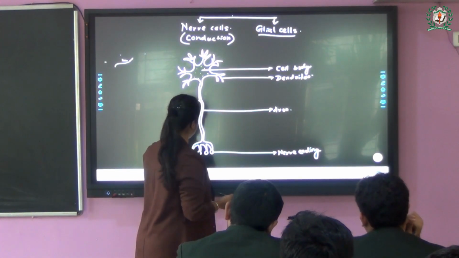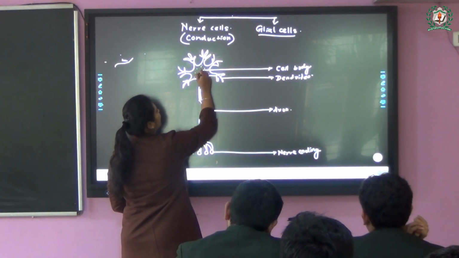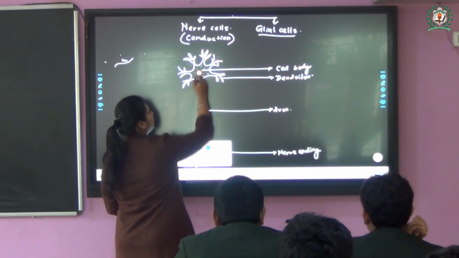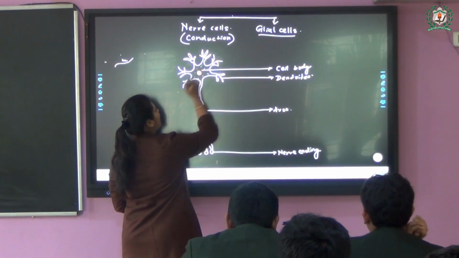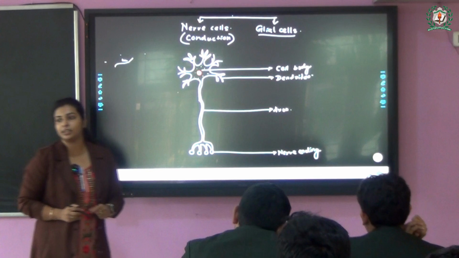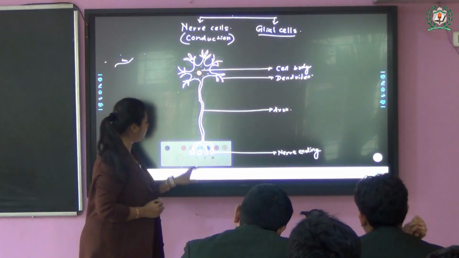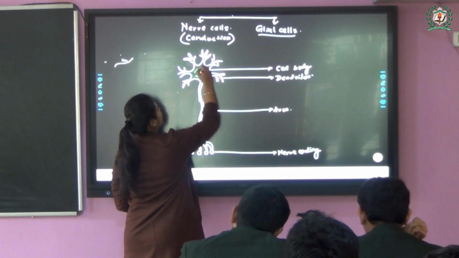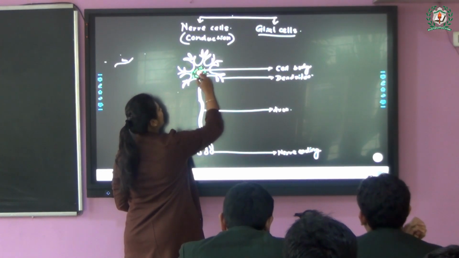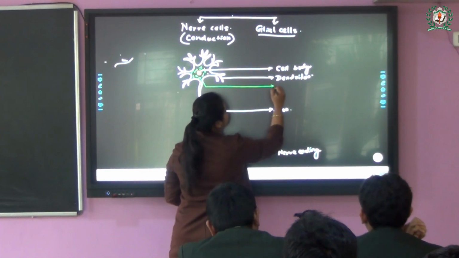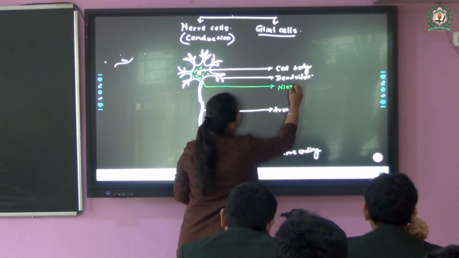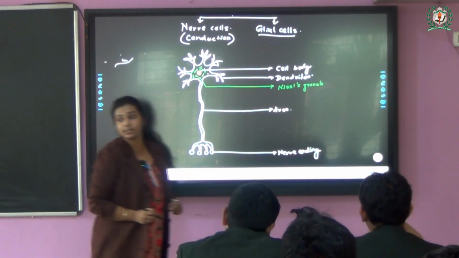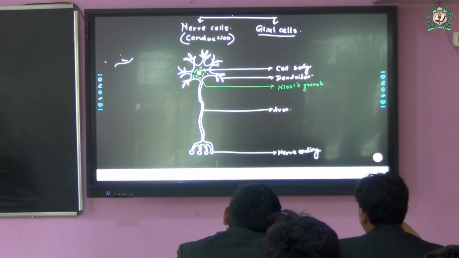Now, what is the difference? The nucleus is common, there is no problem with it. The nucleus is prominent, along with the nucleolus to be specified as well. The nucleolus is present. Now, around the nucleus, some organelles or bodies are found. These bodies around them are known as the Nissl's granules. You can understand this is named after the scientist, right? The Nissl granule is named according to the scientist.